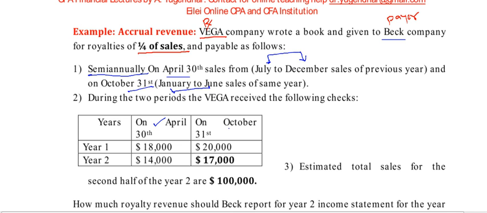So we are receiving royalty two times every year: on 30th April, related to the previous year's July to December sales, after 4 months, and on 31st October, related to the sales of January to June.